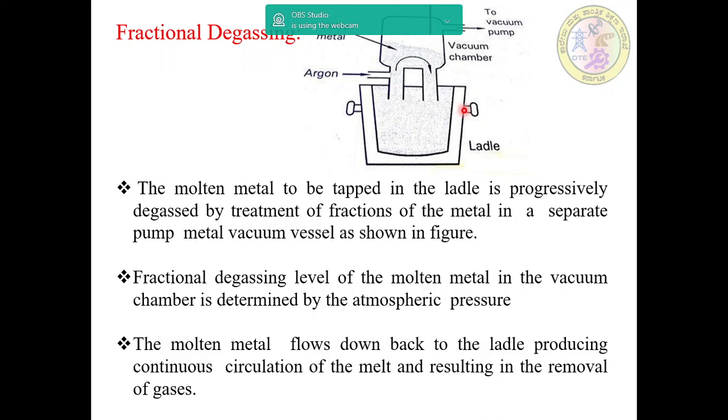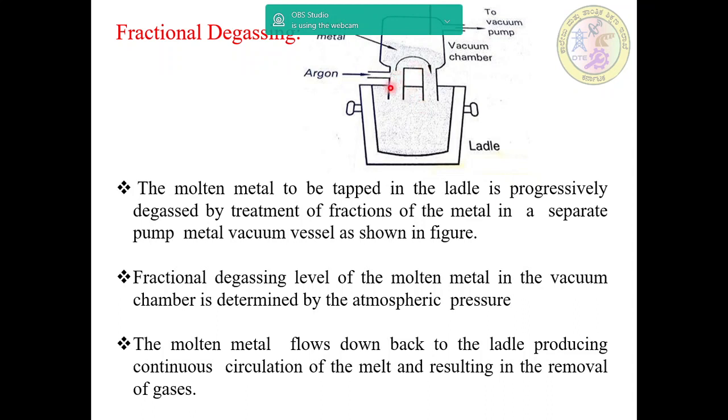In the fractional degassing technique, the molten metal to be tapped in the ladle is progressively degassed by treatment of fractions of the metal in a separate pump metal vacuum vessel as shown in the sketch, and the system makes use of two tubes